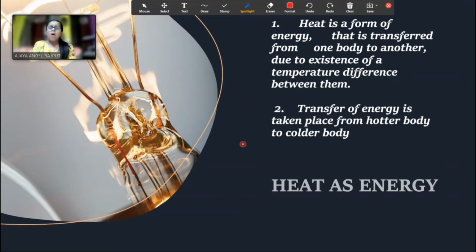So this is how heat is a form of energy. In the second point it's written, transfer of energy takes place from a hotter body to a colder body. So this is what I explained before.